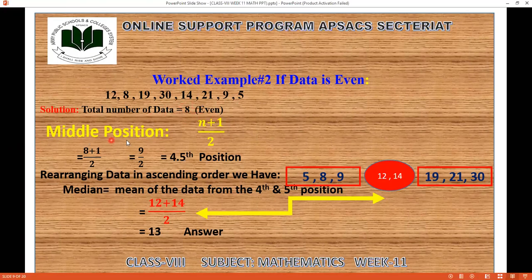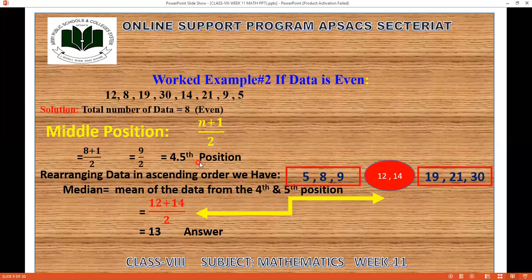So first I have to find the middle position. I have the formula n plus 1 over 2. By putting the value of n, that is 8, the number of the data is 8, 8 plus 1 over 2, which is 9 over 2. By dividing 9 by 2, I got the 4.5th position. So for finding the 4.5th position, I'll rearrange the data in ascending order. I have 5, 8, 9, 12, 14, 19, 21, and 30.